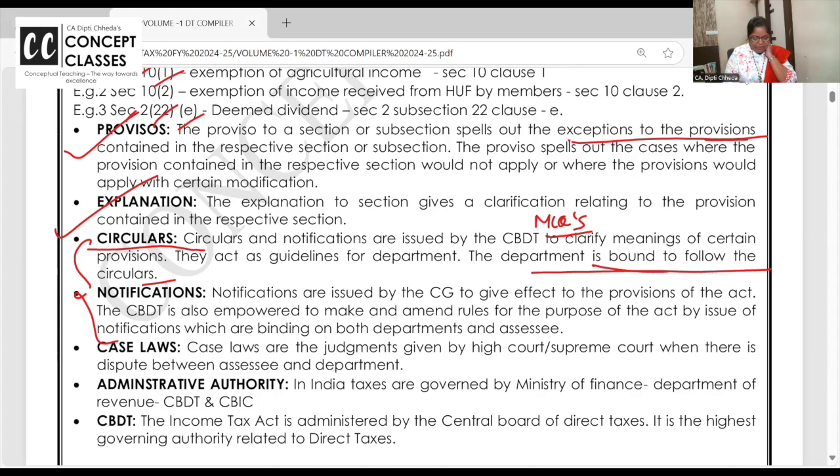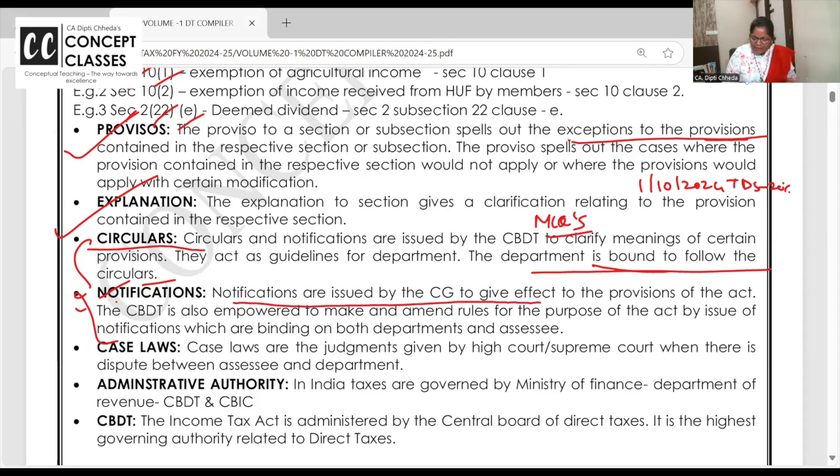Then they will come up in the form of notifications. Like from 1st of October 2024, they say that if PAN is not there, forget that the TDS rate is 1 or 2%, deduct 20% TDS. So any small changes or clarification they want to bring in between the year, they come up with circulars and notifications. Take a pause and check it in depth.